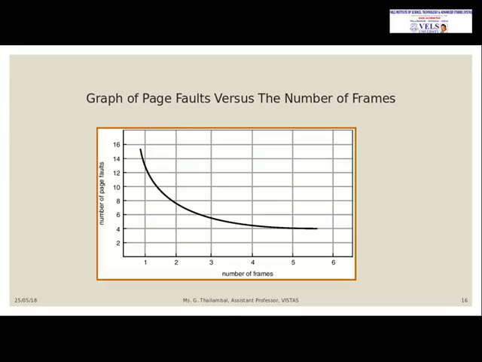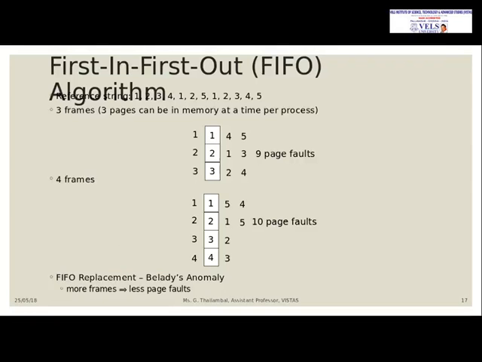So this is a graph of the page fault rate. Whenever the number of frames increases, you can see the page faults decrease. That means physical memory space needs to be more, then only will the page faults be less; otherwise they will be more. This has been given in this graphical representation. And the first algorithm is the first in first out algorithm.